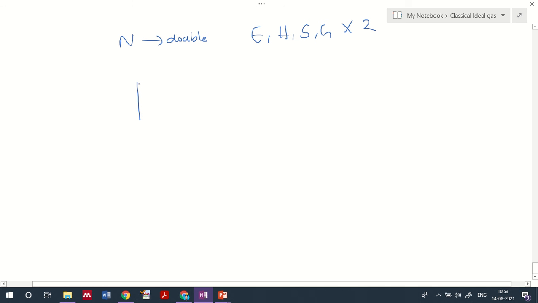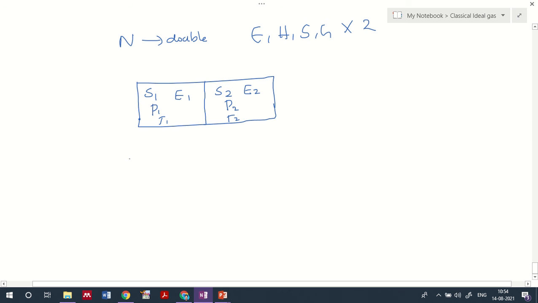Okay, let me just take a system like this. I have divided it into two sections. One section has entropy S1, internal energy E1, pressure P1 and temperature T1, and the other side will have S2 and E2, and we have P2 and T2 over here.